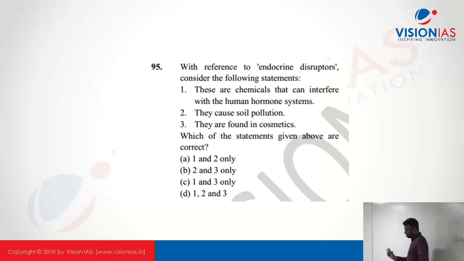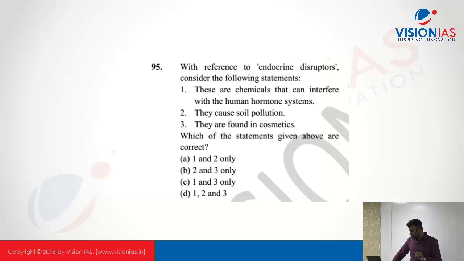To prevent this, the UN in 2018 published a list of all the chemicals which can affect the endocrine system. These chemicals are endocrine disruptors. This is in the news, which is why you have to read it in detail. The first one: these chemicals can interfere in the human hormone system.